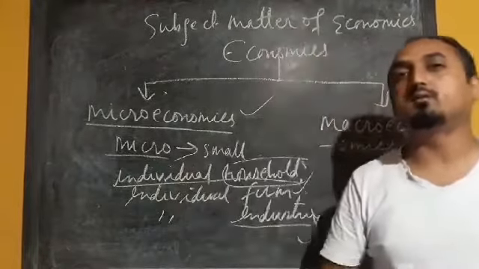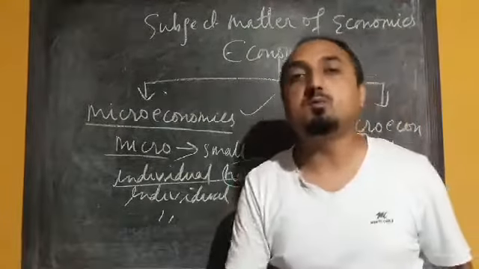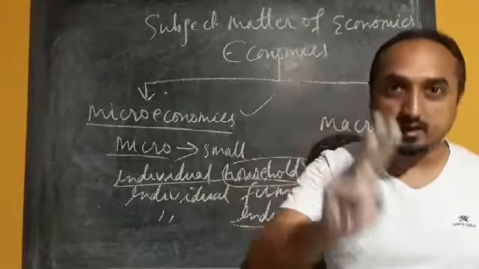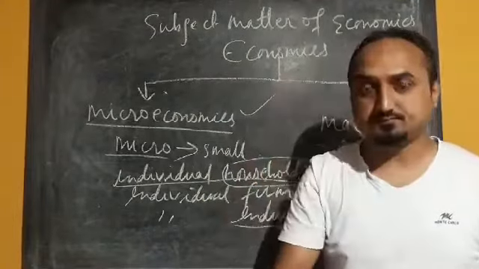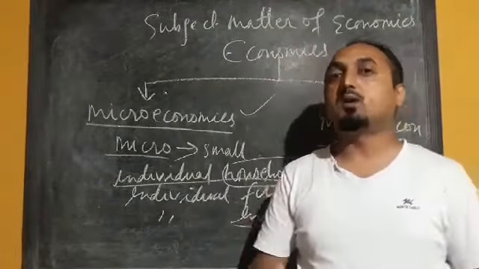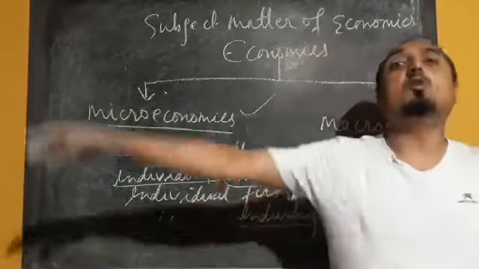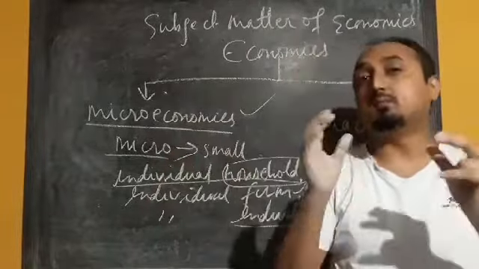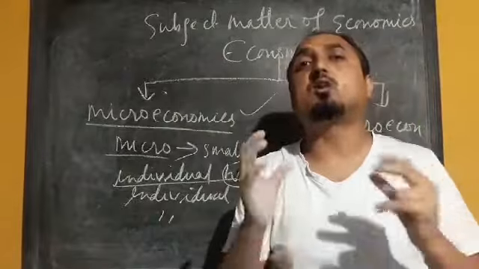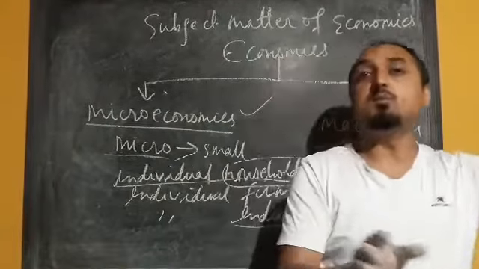We know that in our country various numbers of industries and farms are there. But when we talk about an individual household, individual farm, individual industry, or individual market, maybe the market of vacuum, that is micro. But when we consider the market of all over India, lakhs and lakhs of markets, that becomes part of macroeconomics.